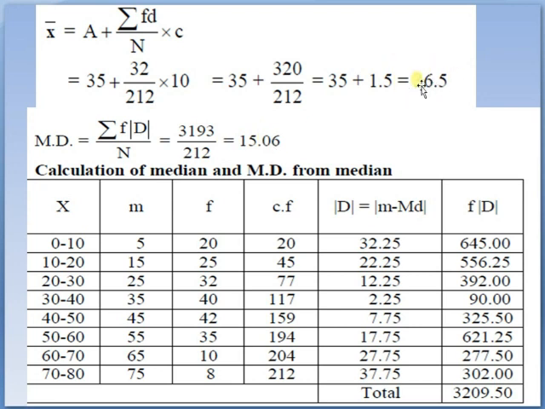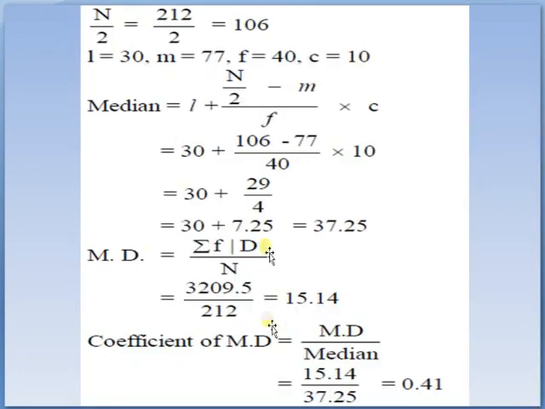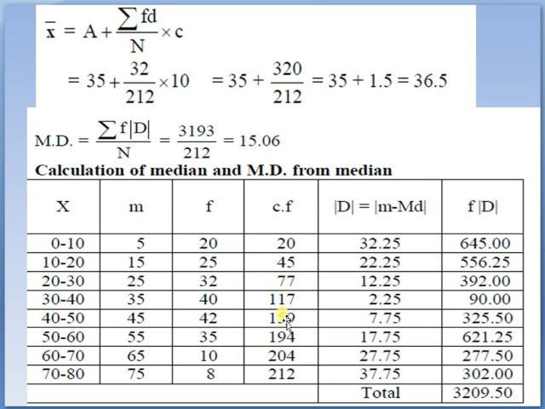The coefficient of mean deviation from mean is 15.06 divided by the mean 36.5.